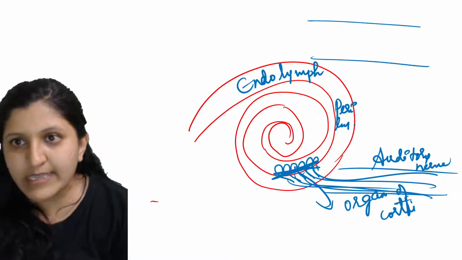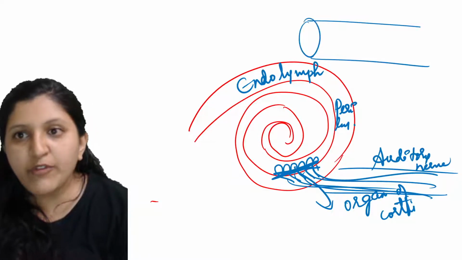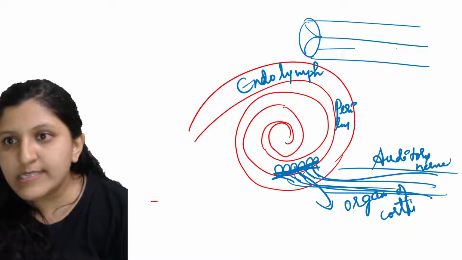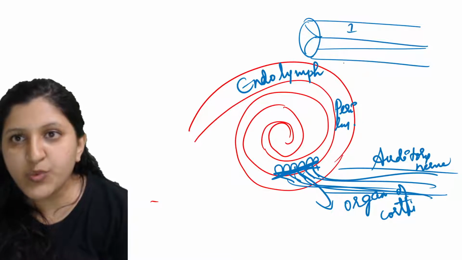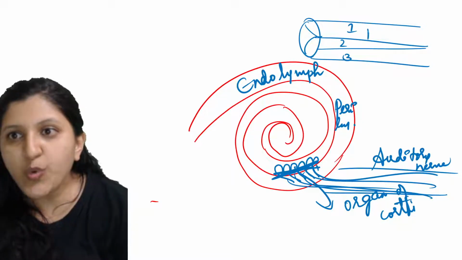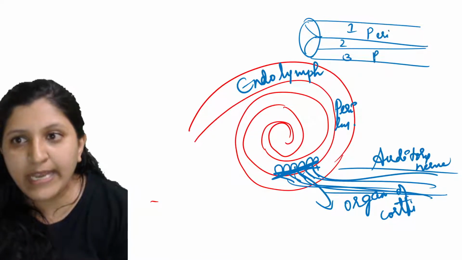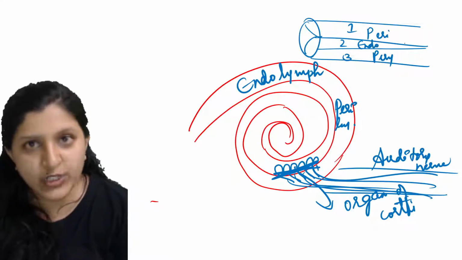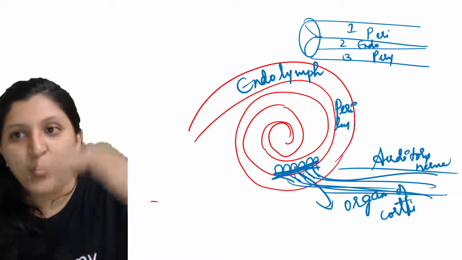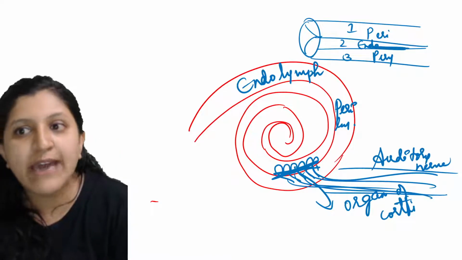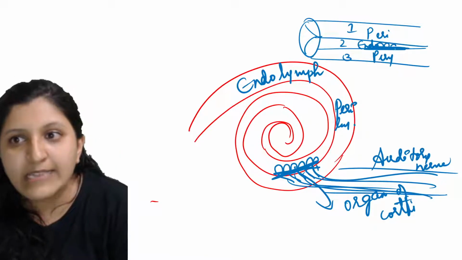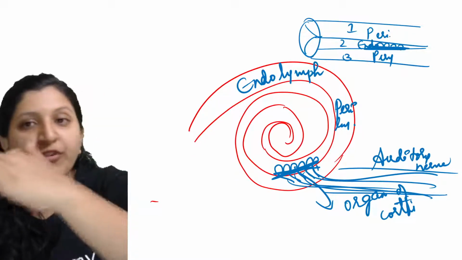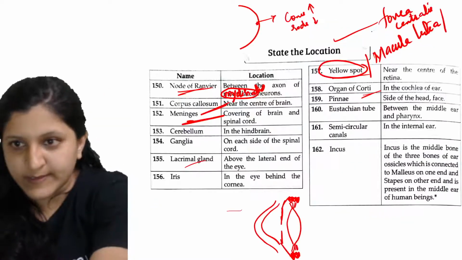So now let's say this is the canal, and you can find partitions. Let's say this is the column, so now this is 1, 2 and 3. So 1 and 3 will have perilymph, and the second one will have endolymph. As the endolymph is having the basilar membrane and the sensory cells are located here, as the movement of fluid occurs here, you can hear things.